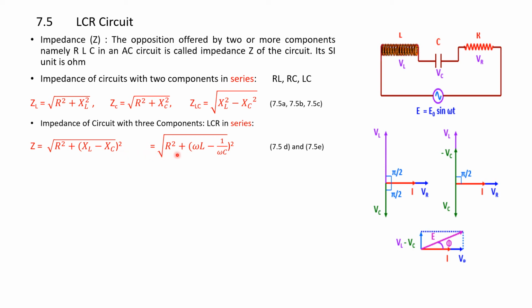Therefore, this is also given by Z equals square root of R square plus omega L, that is angular frequency into inductance, minus 1 over omega C, as we have seen in the previous equation for the reactance of a capacitor, whole square. Let these be equations 7.5D and 7.5E. Here please see the diagram.